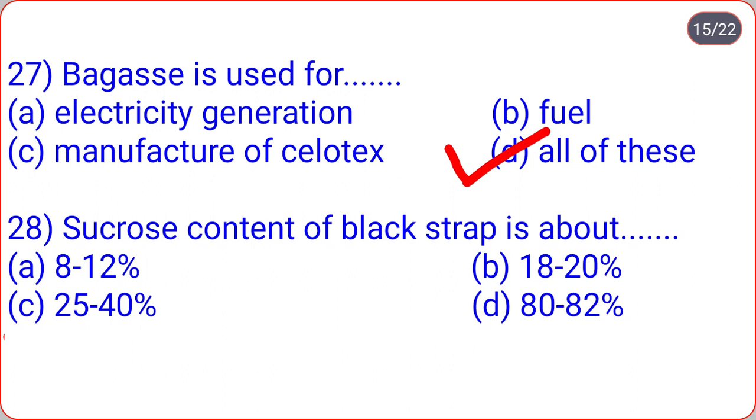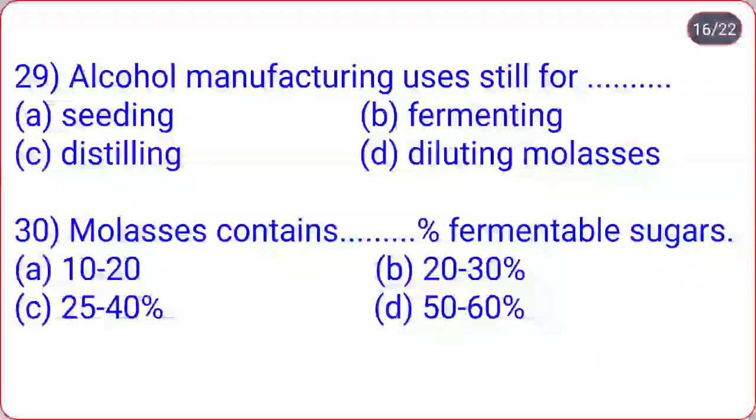Sucrose content of blackstrap is about ___: 8 to 12%, 18 to 20%, 25 to 40%, 80 to 82%. So correct option is C, that is 25 to 40%. Sucrose content of blackstrap is about 25 to 40%.